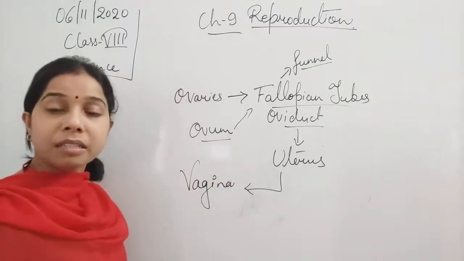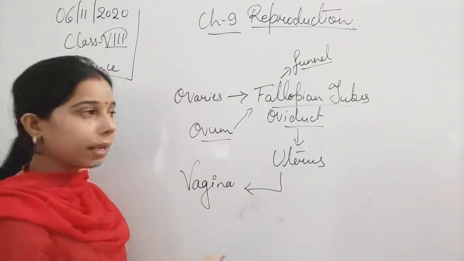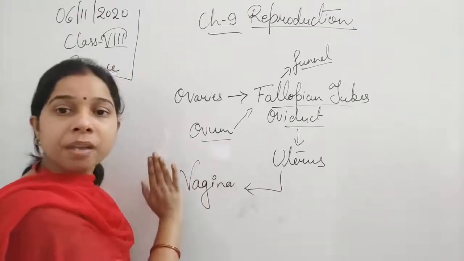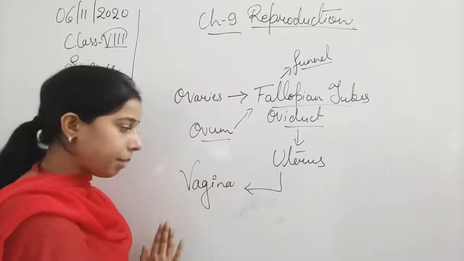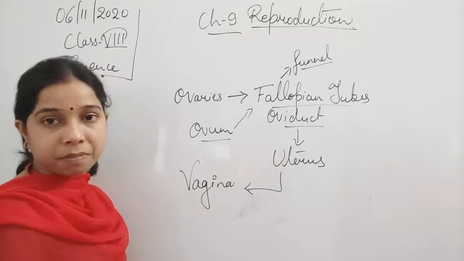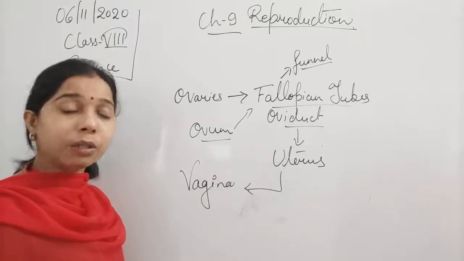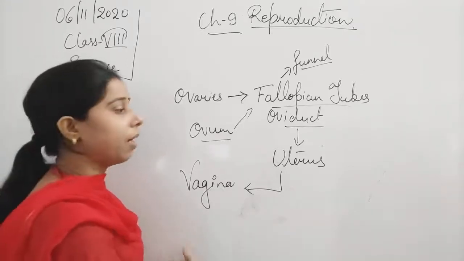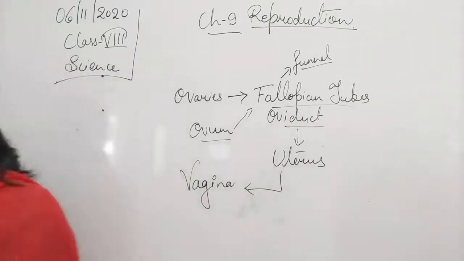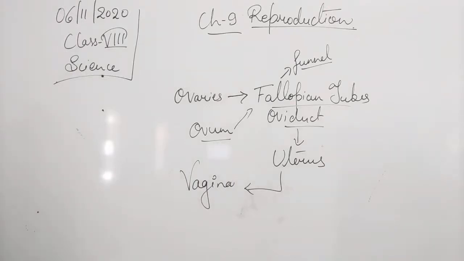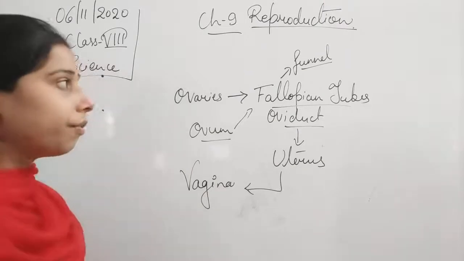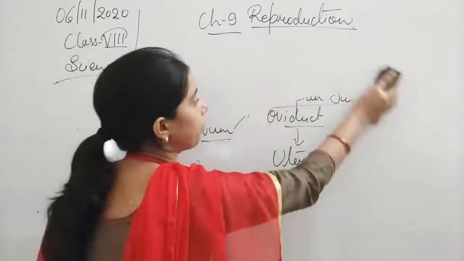So the vagina, you can see, is a tube-like structure extending from the uterus. This is the outermost part of the female reproductive system, and basically the role of the vagina is that it receives the sperms. The sperms enter through the vagina, and from there they go to the uterus and the fallopian tube. So this is all about the female reproductive system.